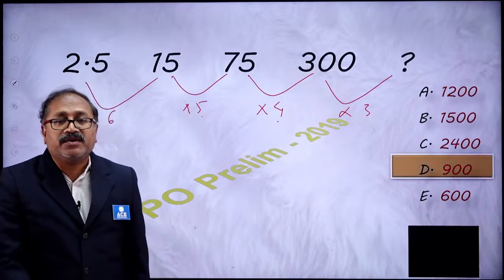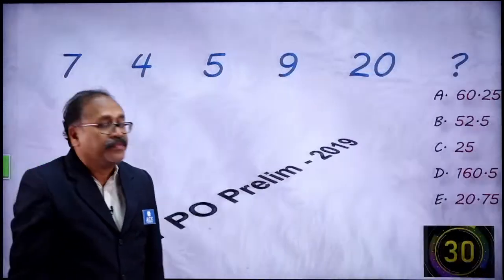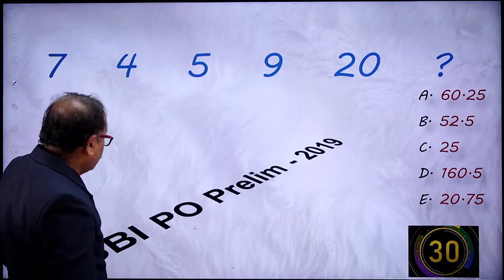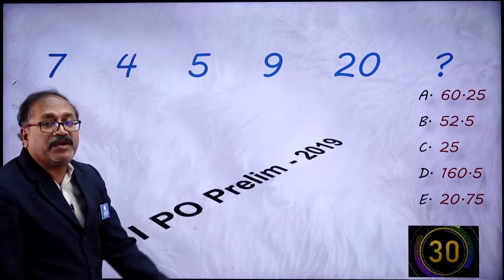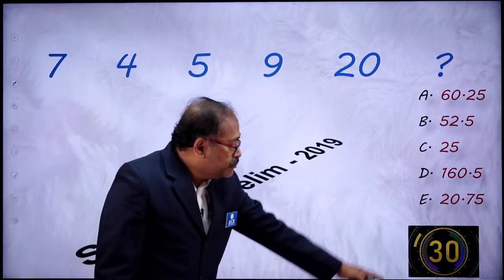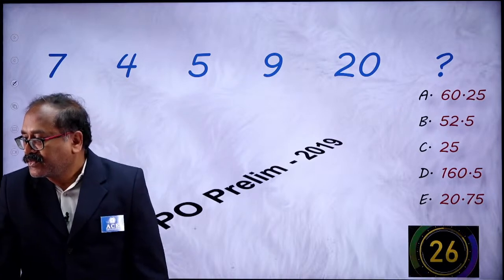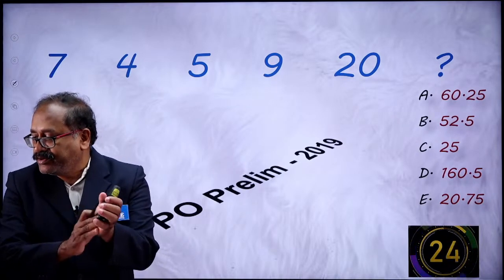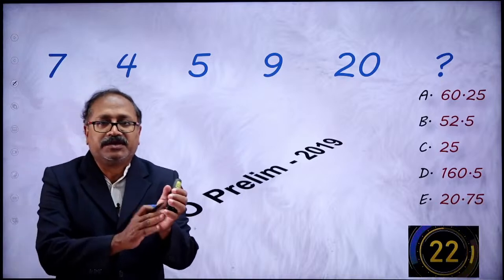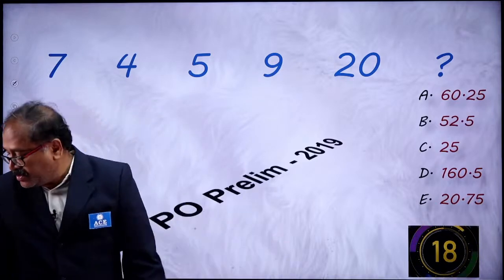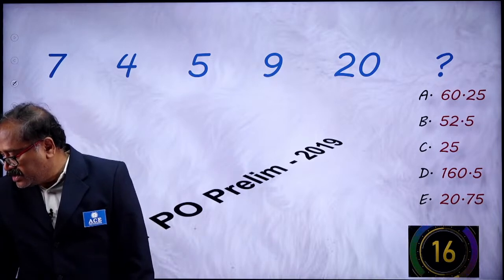900. Your fourth question on the board here. Now, your time starts. You can see that SBI PO prelim of 2019, your time starts now. Come on, answer it. Try it at least. My friends, try it. I'm giving 30 seconds, so you have already some time in hand.